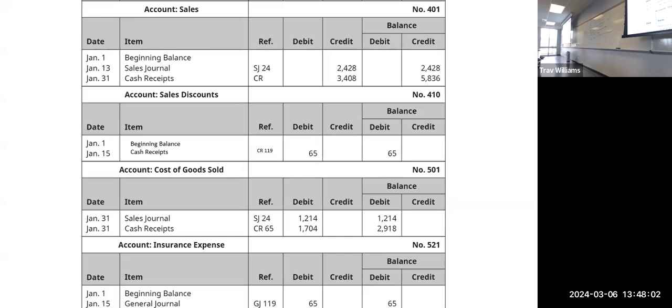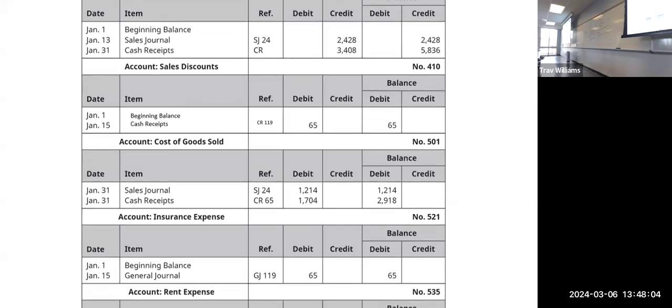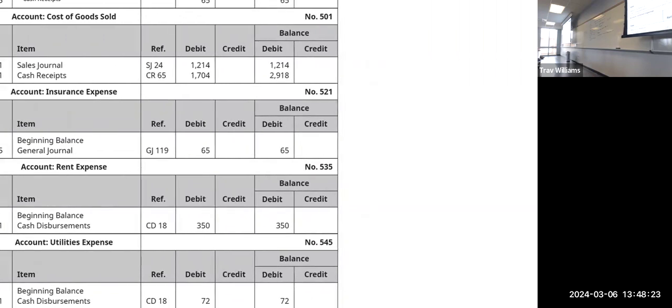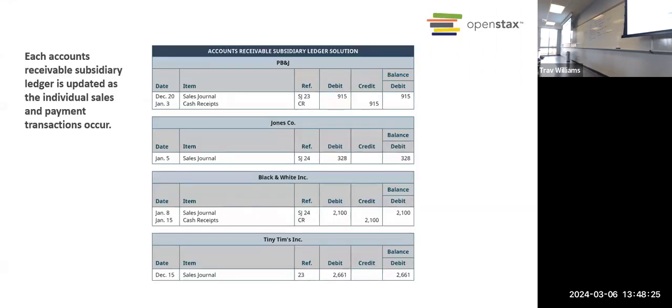Let's see if there's anything else of interest on this page here. Not really. That's all pretty straightforward stuff. So let's go to the next slide.